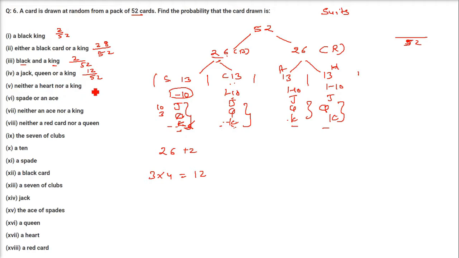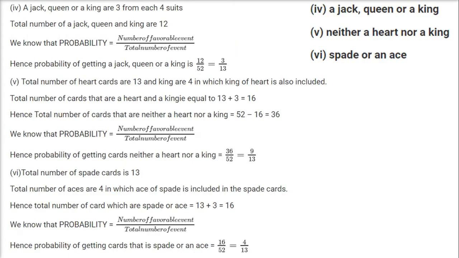Neither a heart nor a king. So it shouldn't be a heart, shouldn't be a king. For that, what we will do? There are two possibilities, right? First of all, neither a heart nor a king means how many hearts are there? Let me tell you that the total number of hearts is 13.